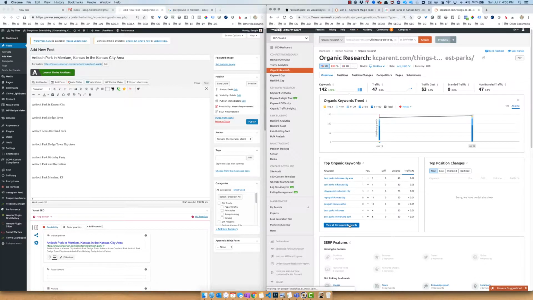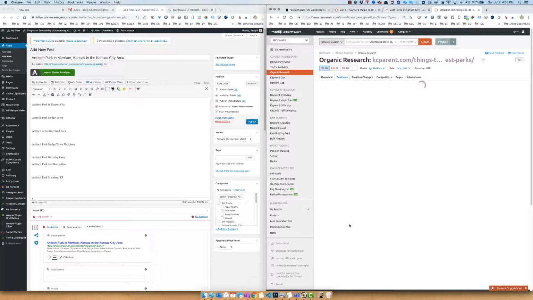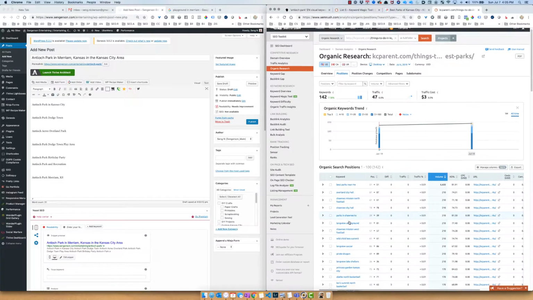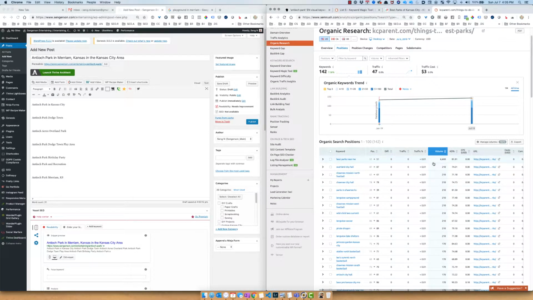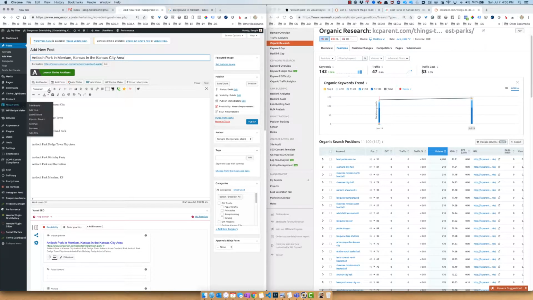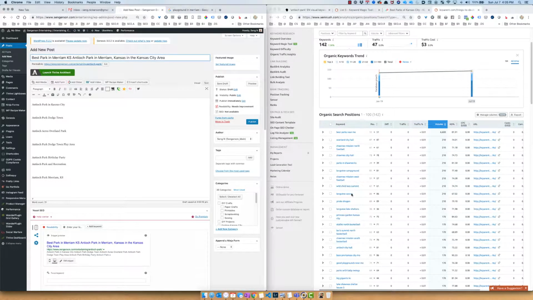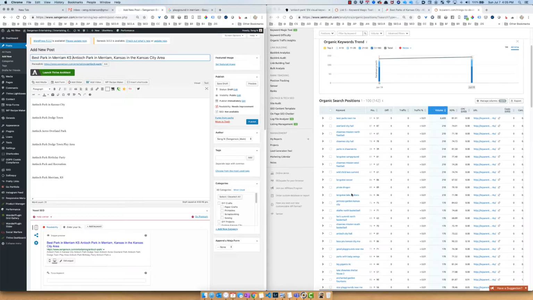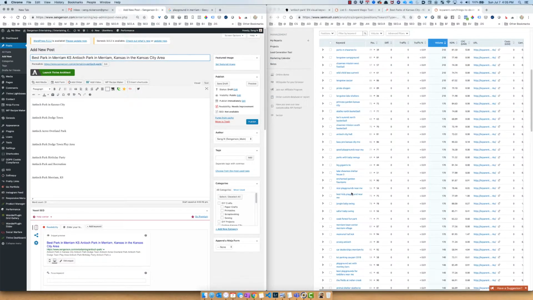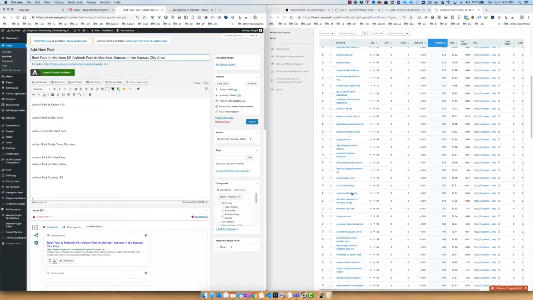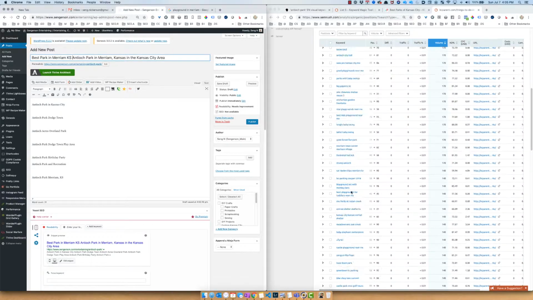I'm going to click on view all organic searches here and see their positions. And it looks like best parks near me. So best parks. Maybe I'll put that word, best parks in Merriam, Kansas. And then let's see here, Wild Child, Longview. These don't make sense to put in there, but it looks like they're ranking on a lot of Kansas City stuff. Okay, so that gives me an idea.